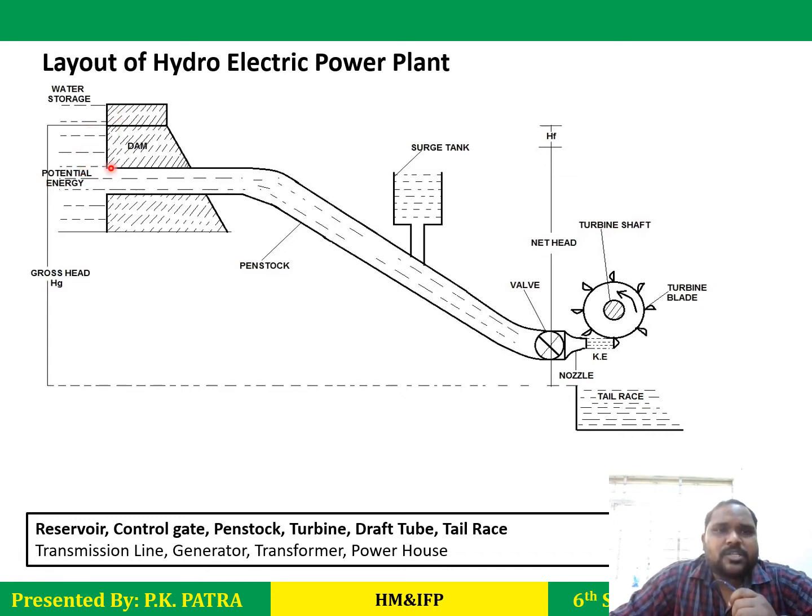This water is blocked by the dam. When we open the dam, this water flows through a penstock. The penstock is the channel or pipeline through which water is coming to the power plant.